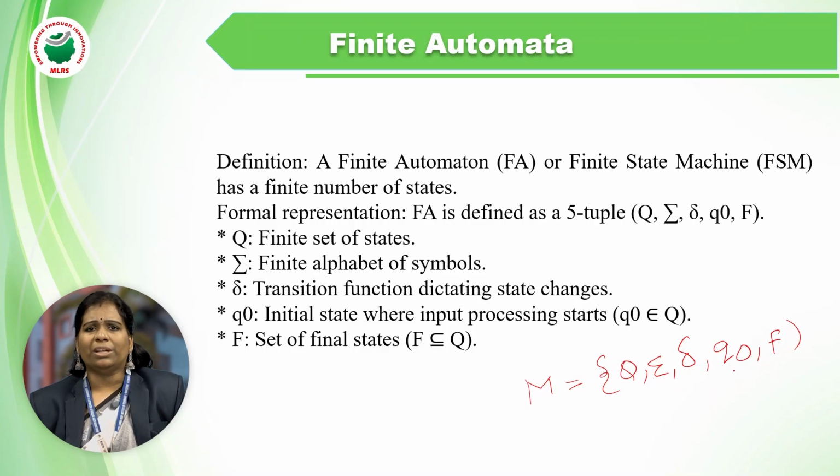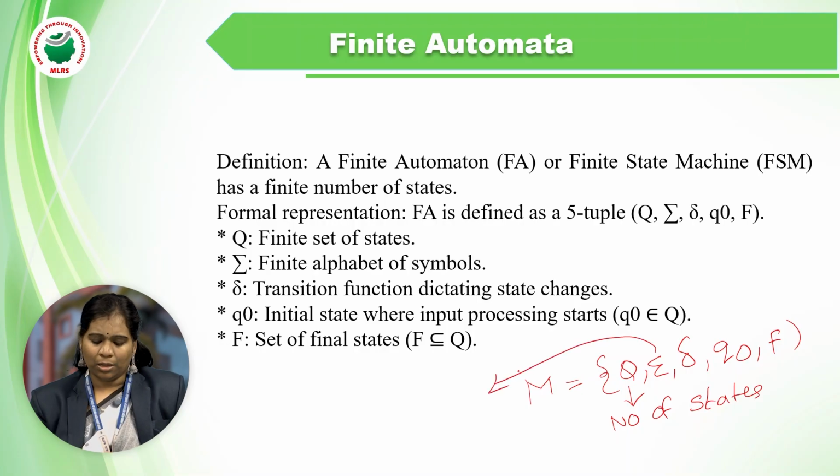This finite automata is represented with M. Here we have to know what the 5 tuples are. The first one is Q. The Q represents the number of states. Next, sigma. Sigma is nothing but the input strings.